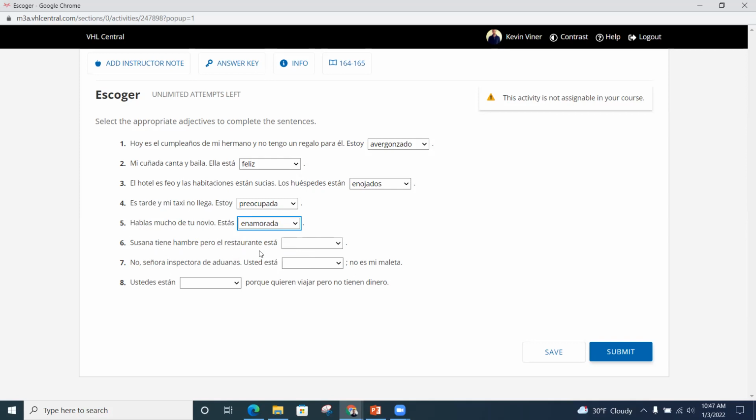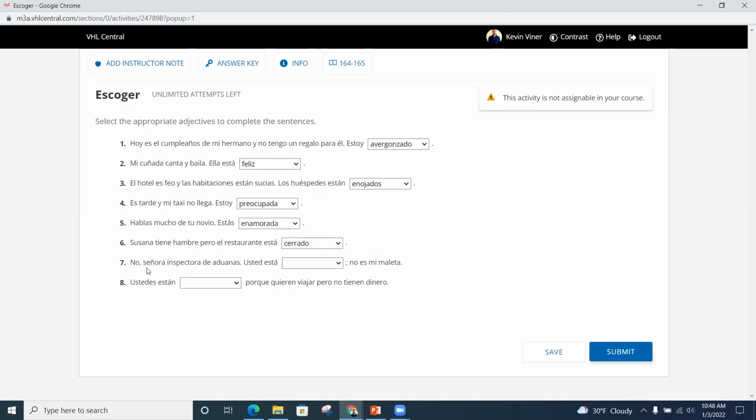Número seis. Susana tiene hambre, pero el restaurante está cerrado, nervioso, enojado, cansado. Pausa. Y hemos vuelto. Aquí vamos a decir cerrado. Susana tiene hambre, pero el restaurante está cerrado. Es el único que tiene sentido aquí. It's the only one that makes sense.